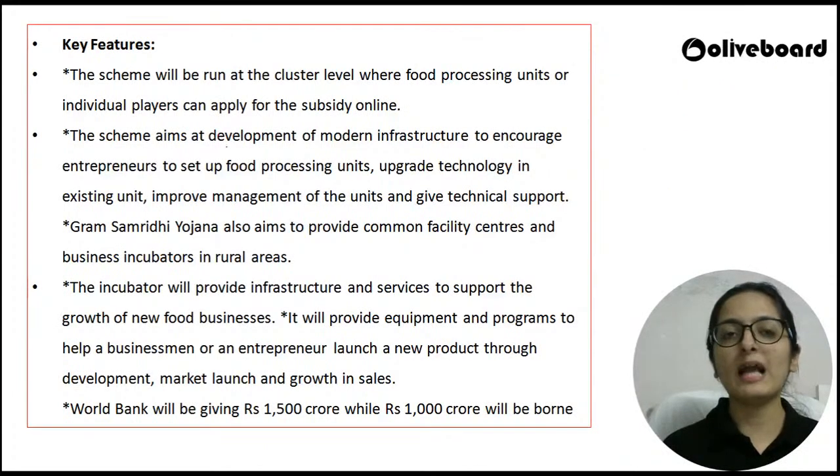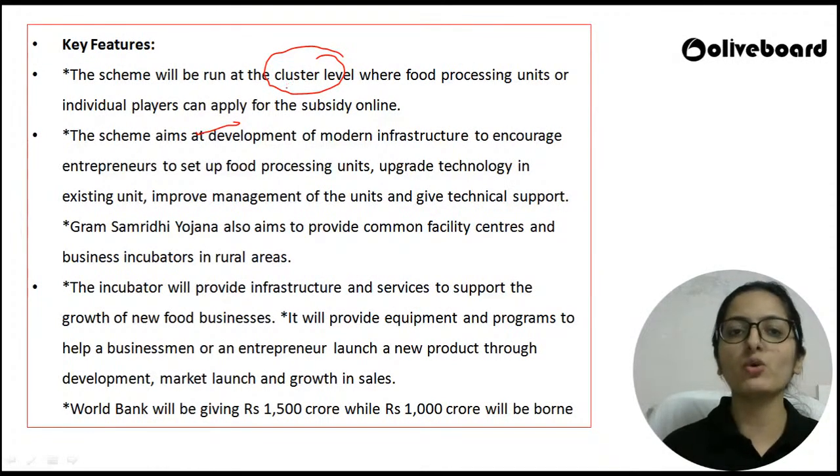So here what will happen? The scheme is basically taking cluster level approach, जहाँ पर various food processing units जो होंगे, they will be helped. कैसे? With the modern infrastructure. आप वहाँ पर food processing units, उनकी technology को upgrade करेंगे, management को improve करेंगे, you will give them the technical support and also you will provide the common facility centers, right?